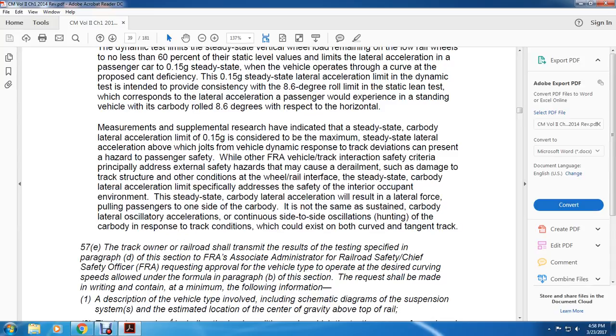interferes. The steady state car body lateral acceleration limit is specifically addressing the safety of the interior occupant environment. Steady state car body lateral acceleration will result in lateral force build-up on passengers on one side of the car body, which is not the same as sustained car body lateral acceleration. Oscillatory acceleration continues side to side oscillation, or hunting, of the car body in response to track conditions, which could exist on both curved and tangent tracks.